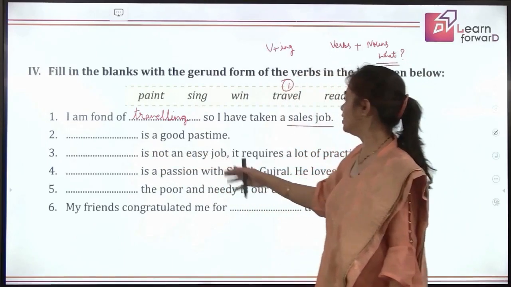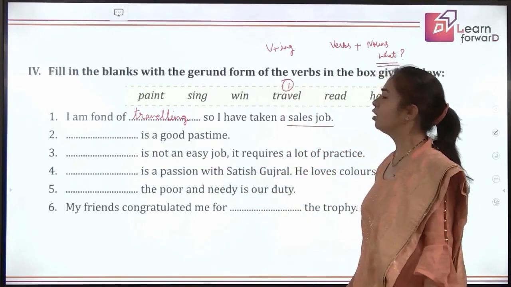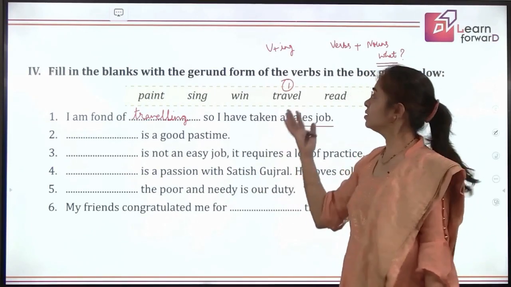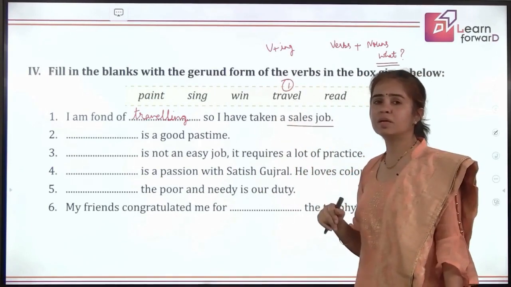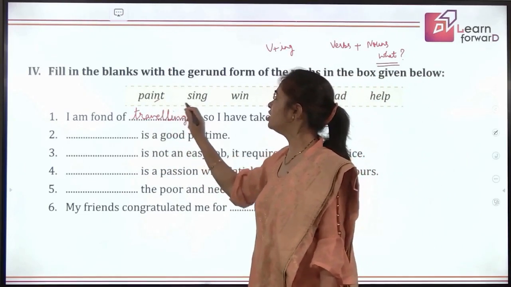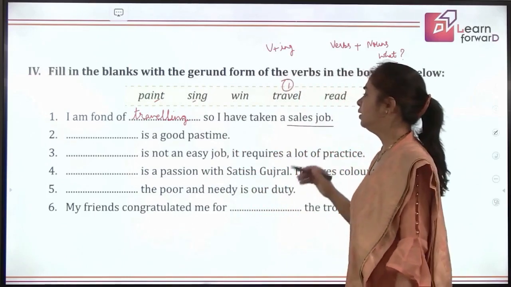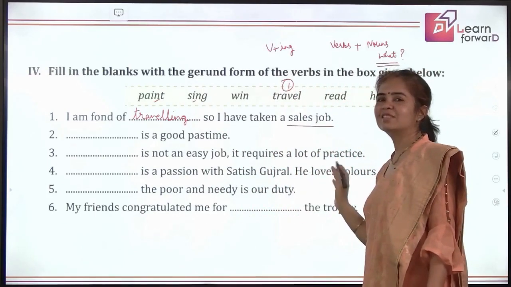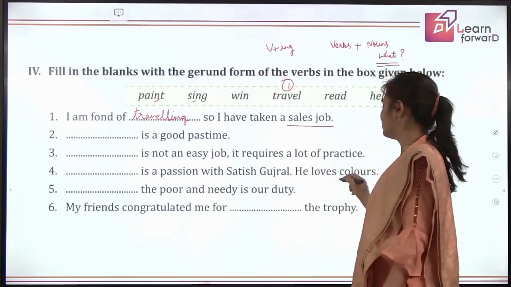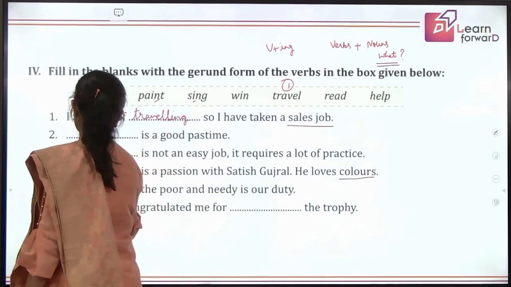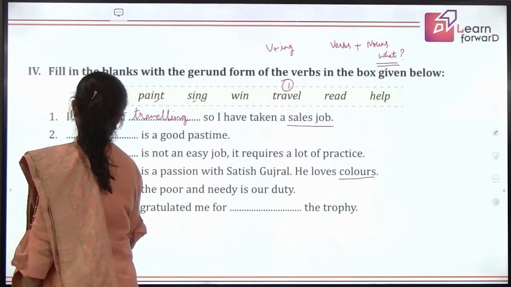Dash is not an easy job. It requires a lot of practice. Painting also requires a lot of practice. Singing also requires a lot of practice. So here again, we have these two options. Dash is a passion with Satish Gujral. He loves colors. So one thing is gone because he loves colors. That means what is his passion? Painting. So we will have painting here.